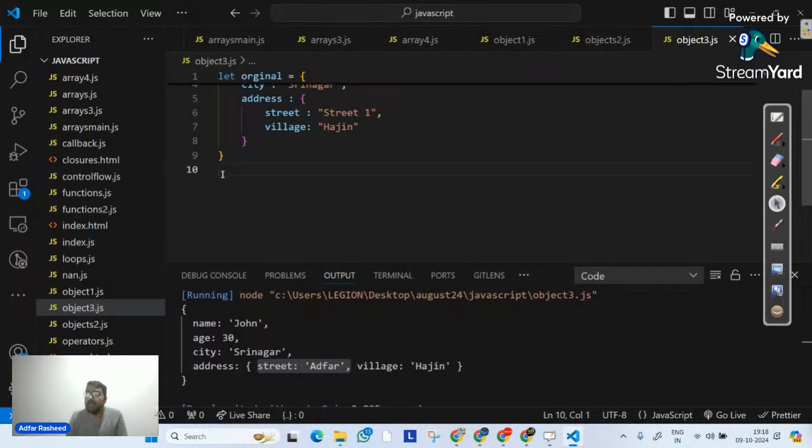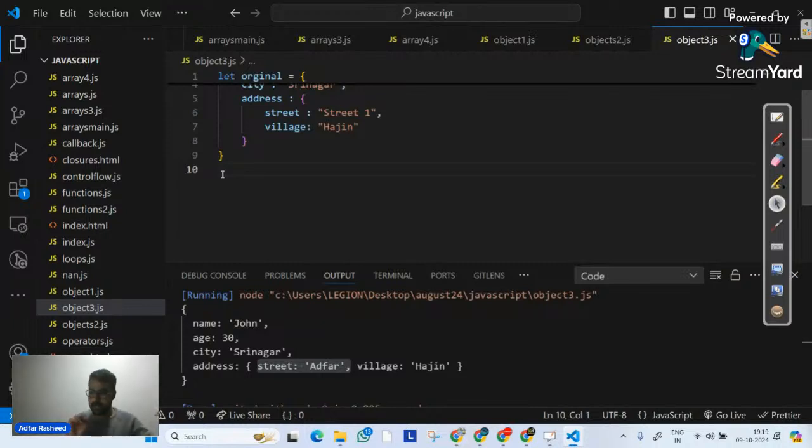With the help of the assign method, you can copy object properties of one object into another, but it can only copy enumerable properties. If there's a non-enumerable property, it cannot copy that. Remember this. So Object.assign is not just to copy properties from one object to another, it is actually to copy enumerable properties only.